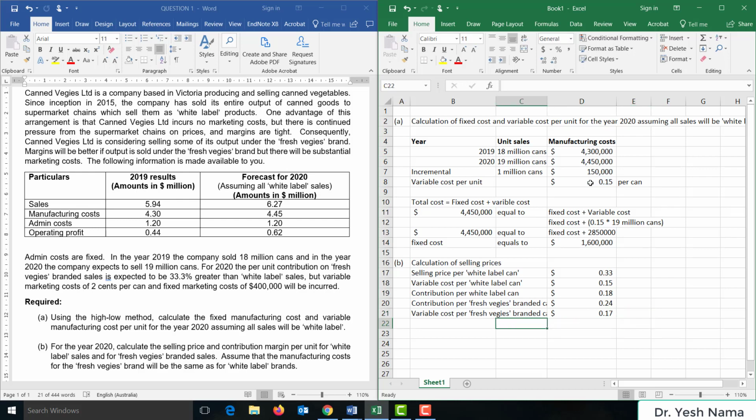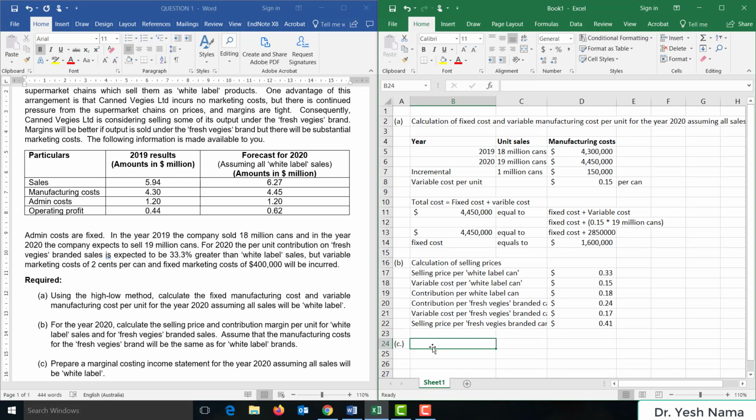So this will be 17 cents variable cost per fresh veggies branded can, and selling price per fresh veggies branded can will be contribution plus variable cost, selling price 41 cents.